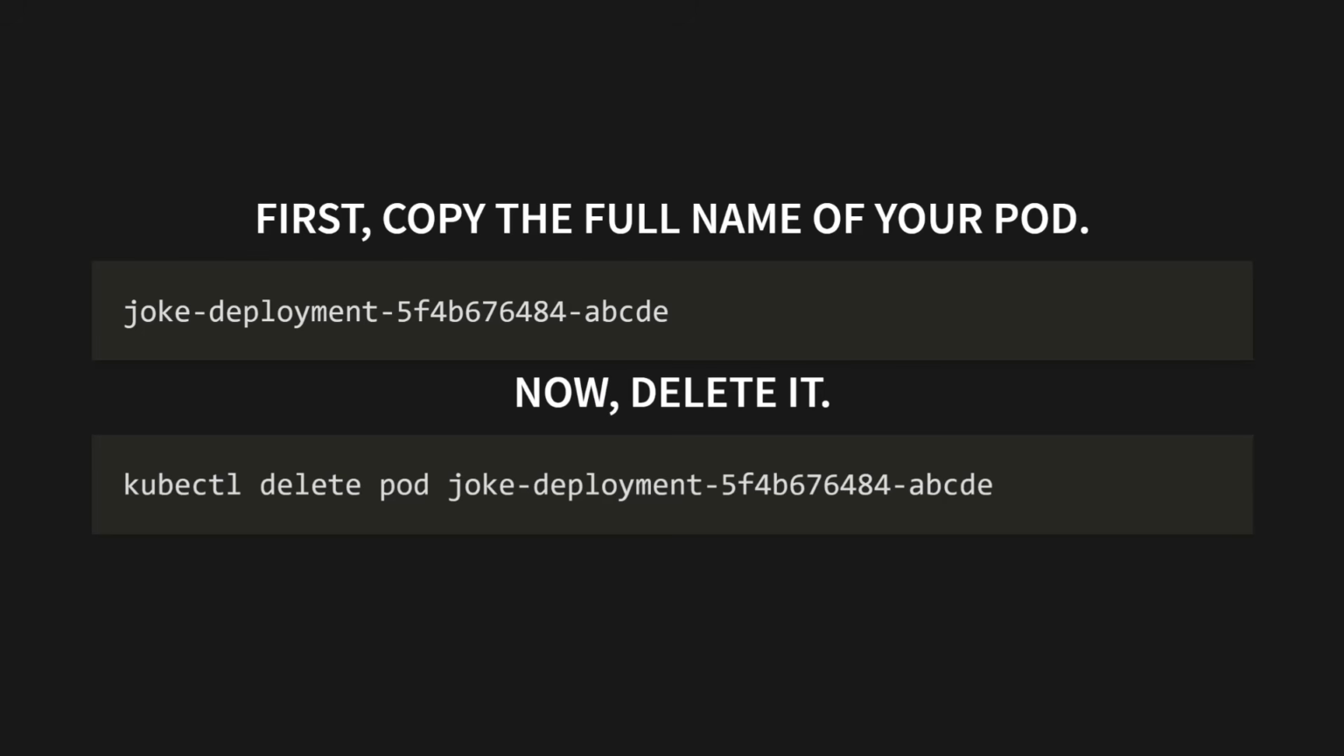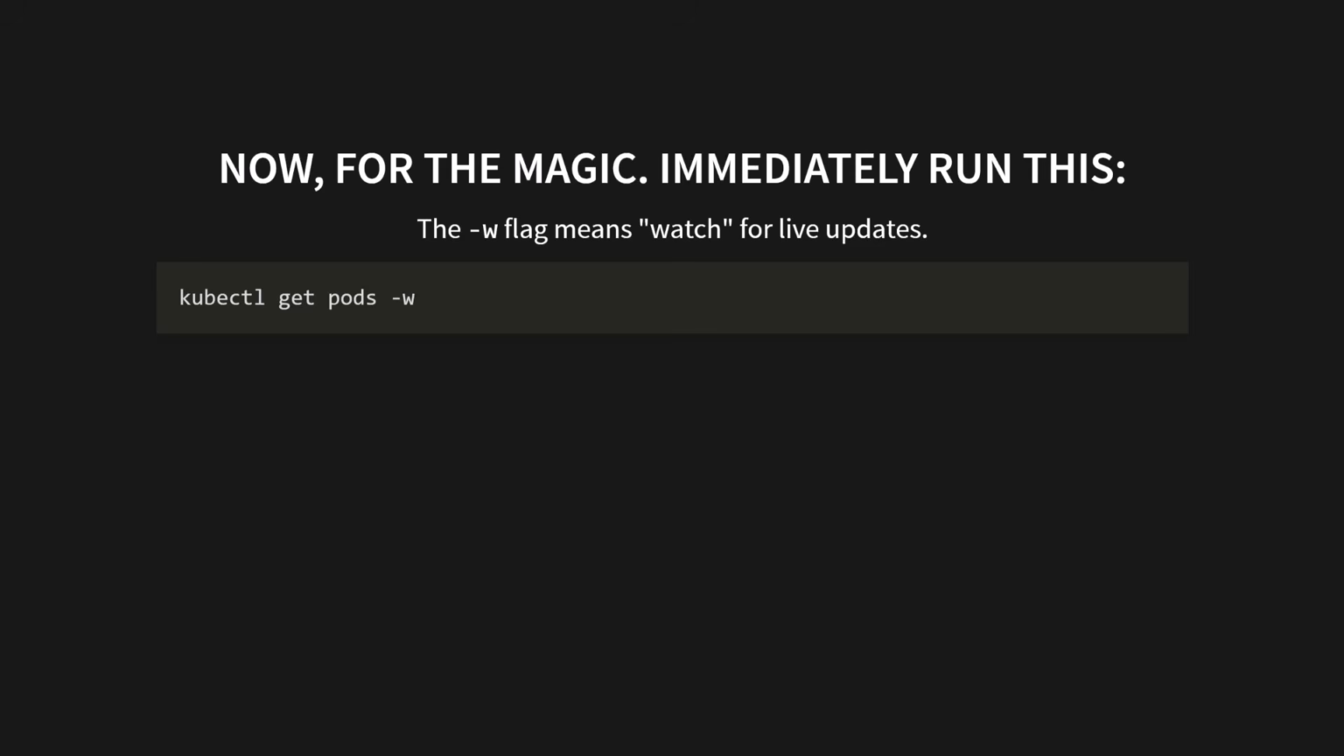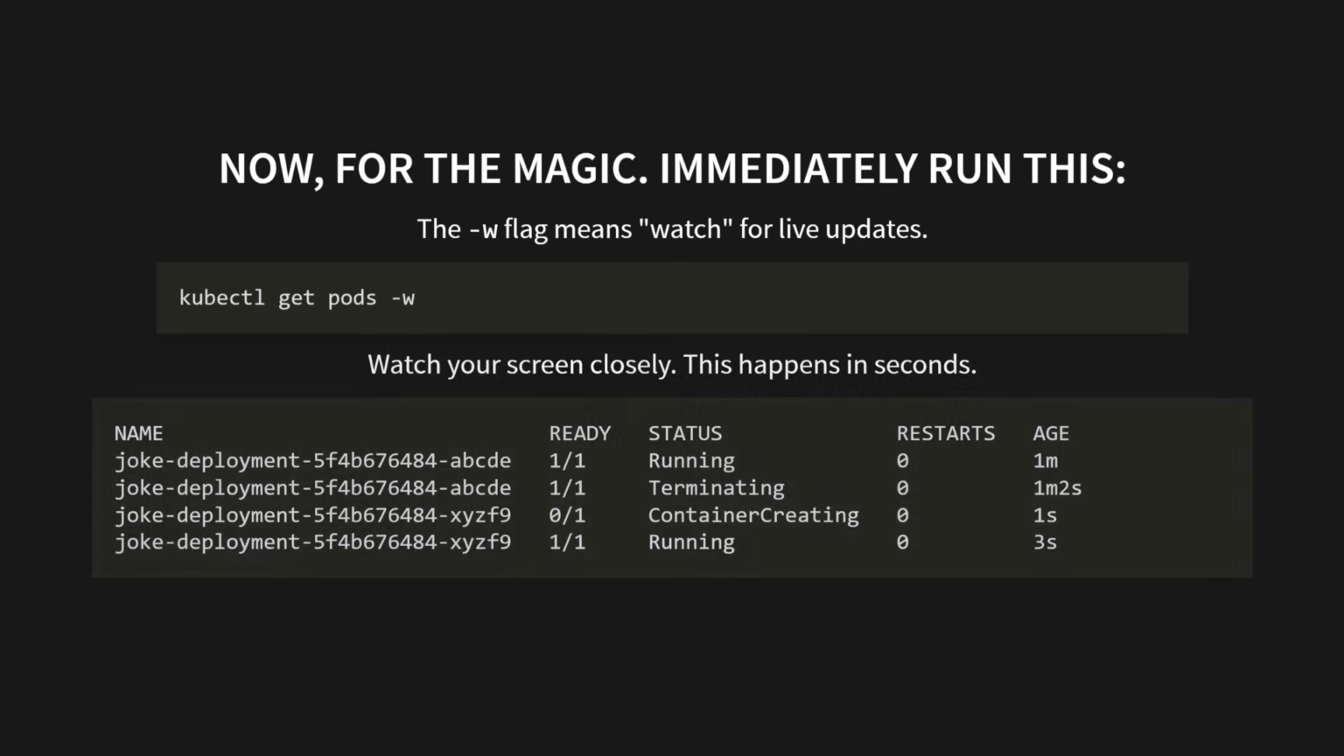Type kubectl delete pod and then paste that full name. Now for the magic. Immediately run this command: kubectl get pods -w. That -w flag means watch. It's going to give us live updates. Watch your screen closely. This happens in seconds.